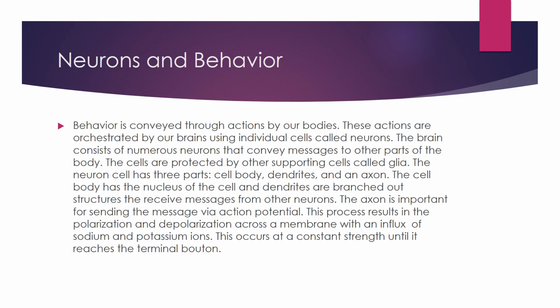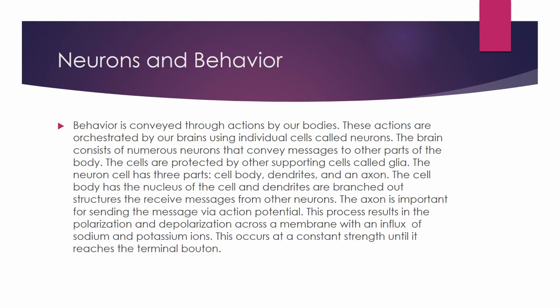Neurons and behavior. Behavior is conveyed through actions by our bodies. These actions are controlled by individual cells called neurons. A neuron cell has three parts: cell body, dendrites, and axon. The cell body has the nucleus of the cell, and dendrites are branched out structures that receive messages from other